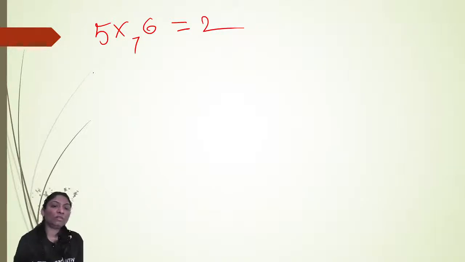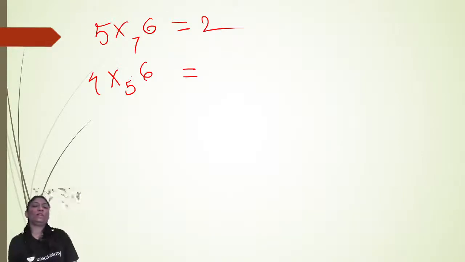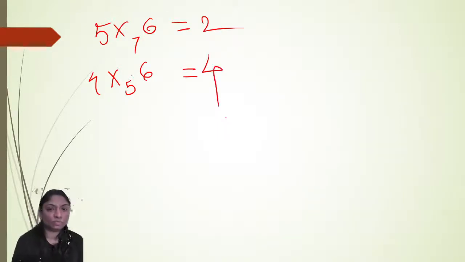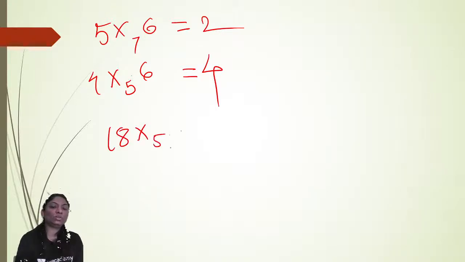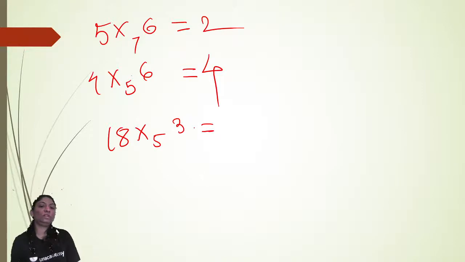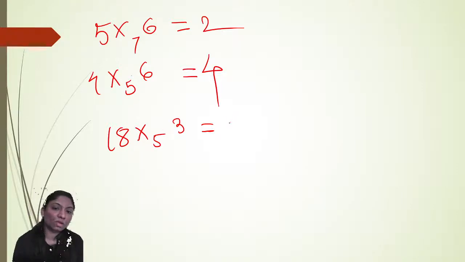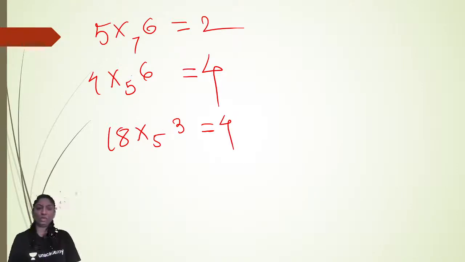Right? 4 multiplication modulo 5, 6. So 6 fours are 24. 24 divided by 5, the remainder is 4. Yeah. So 18 multiplication modulo 5, 3. 54. When 54 is divided by 5, the remainder is 4. Okay, I hope you are getting it clear.